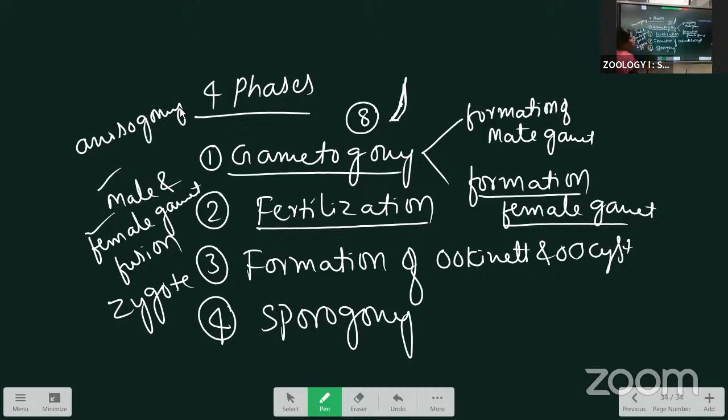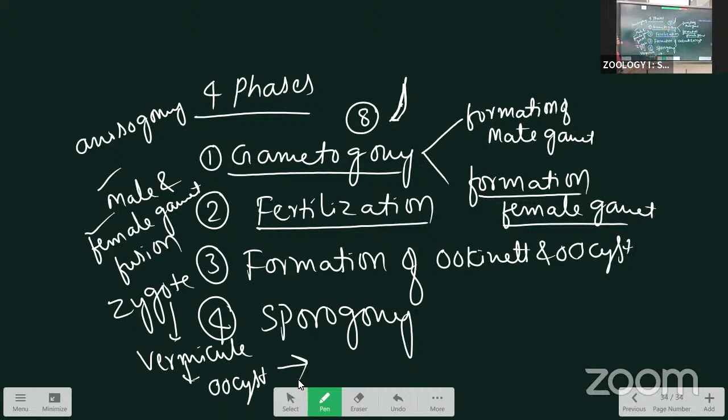Next is the third stage, the formation of the ookinete. The zygote elongates and forms a worm-like structure called a vermicule, or ookinete. It has a sharp needle-like structure, with which it pierces the stomach wall, settles beneath the basement membrane, and forms a round structure. That round structure is surrounded by a cyst, which we call an oocyst. These oocysts were identified by Ronald Ross. That's why he got the Nobel Prize, and that's why the cycle is called the Ronald Ross cycle.